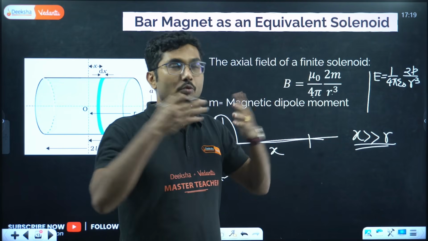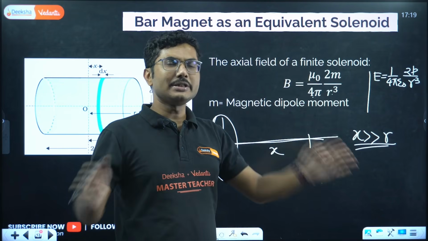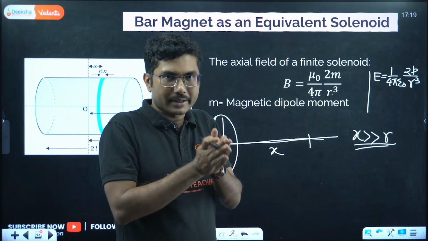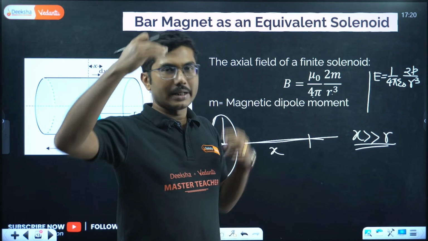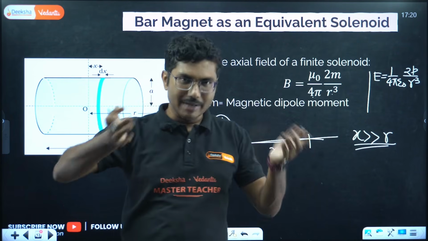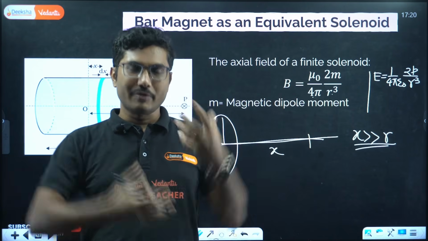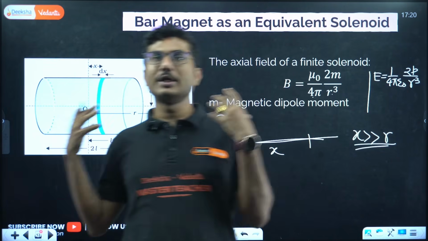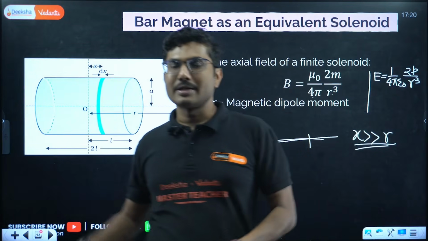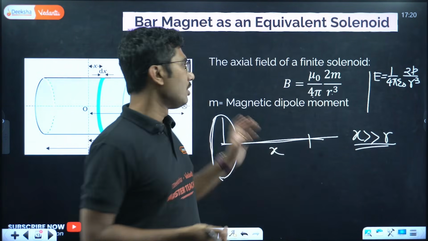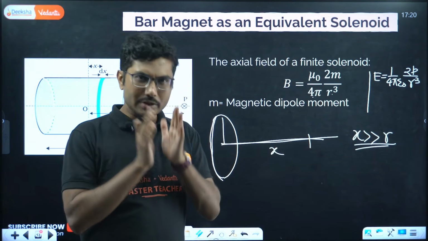Magnetic dipole, what does magnetic dipole mean? Magnetic dipole means a small magnet. A magnet is slightly bigger than a dipole. A magnet is also a dipole. Obviously di means two, pole means two edges. So if you have positive and negative together, it's called a dipole. North and south together, it is also called a dipole. But normally dipole refers to a small size.